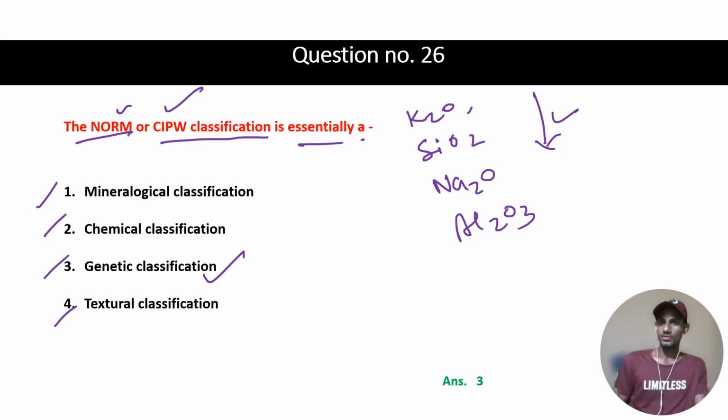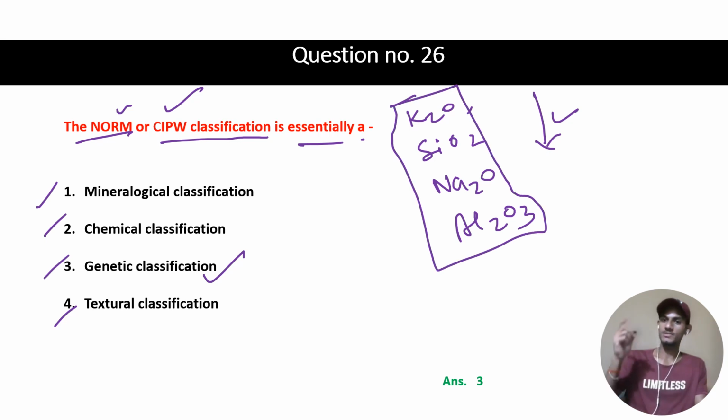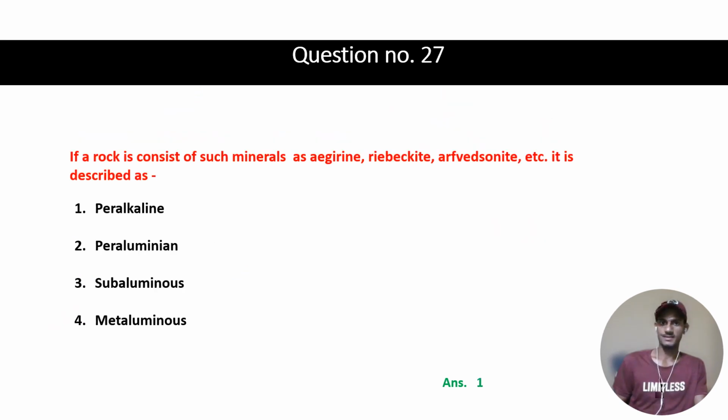Okay, so we have these oxides from the experiment, or you can say from the rock, and we try to identify what minerals should be present in the rock. So this is the norm or CIPW classification, where we try to identify minerals based on the oxides which are present. So here the third option will be our right answer.